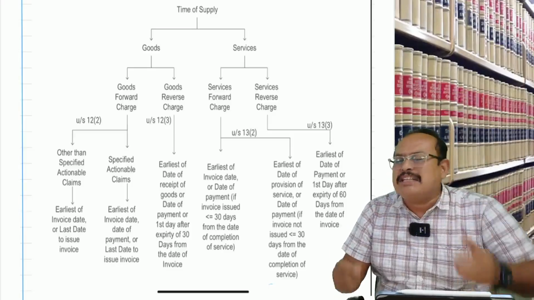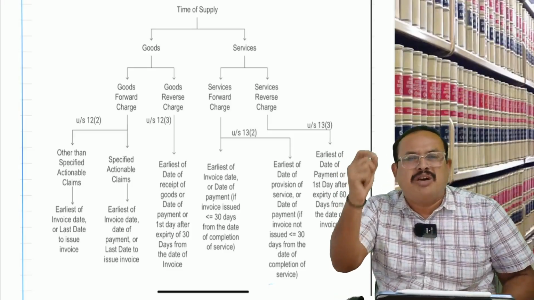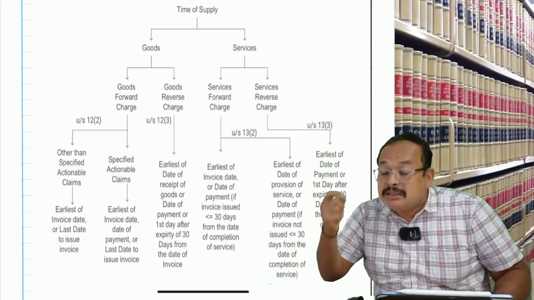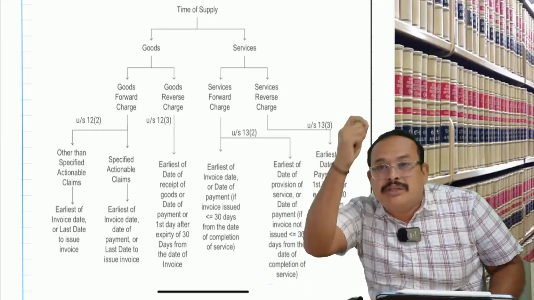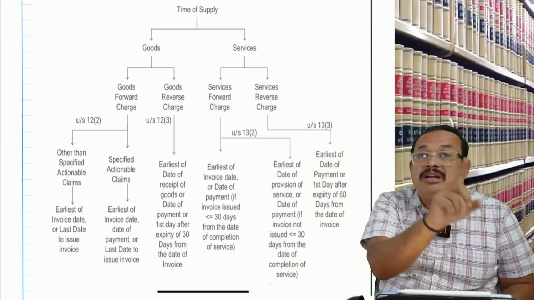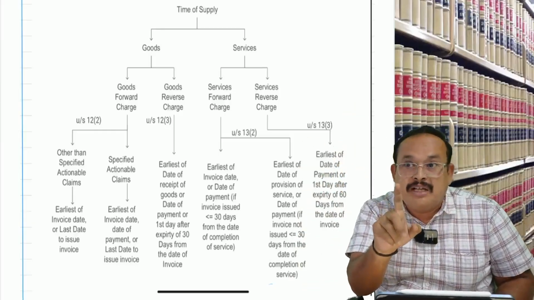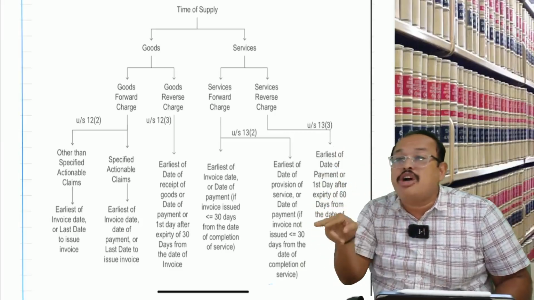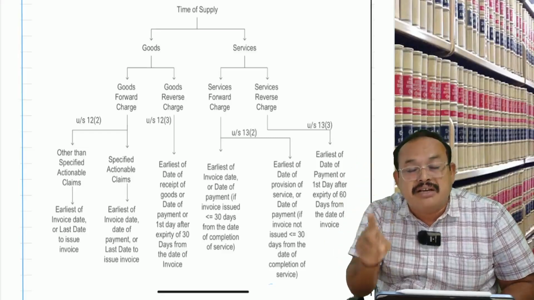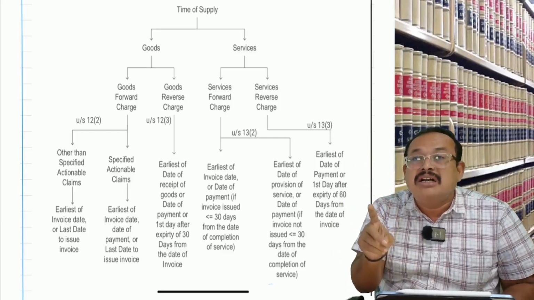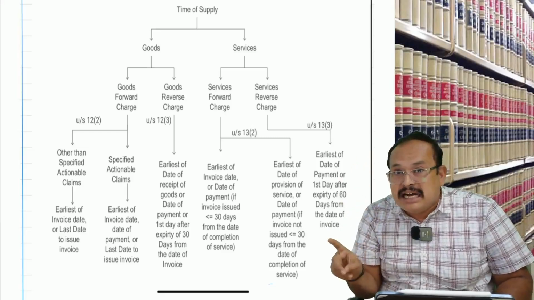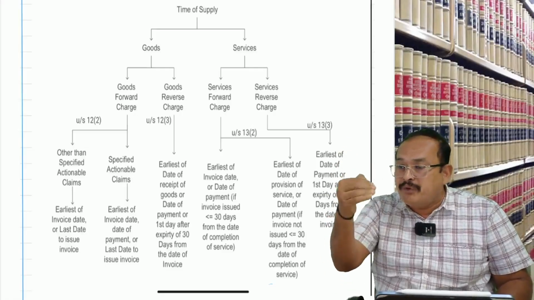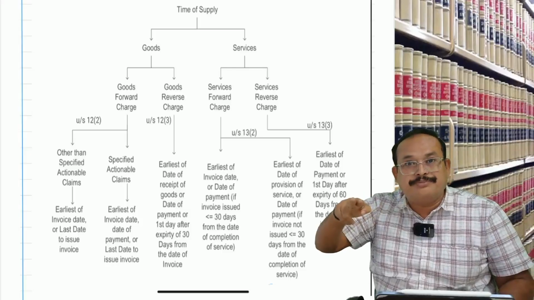If so, as per section 31, sub 1 clause A, what is the time of supply? Means, what is the time at which the invoice should be issued? Time of supply, section 12, subsection 3. For which an invoice should be issued or not? When should we issue the invoice? Section 31, subsection 1, clause A says that the invoice should be issued on or before movement of the goods.